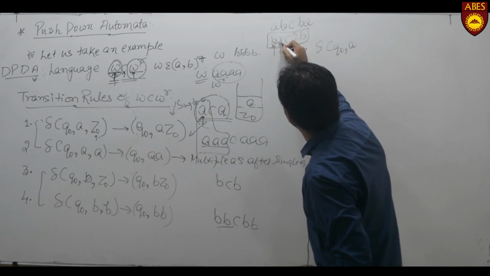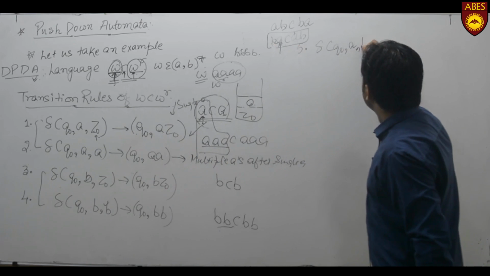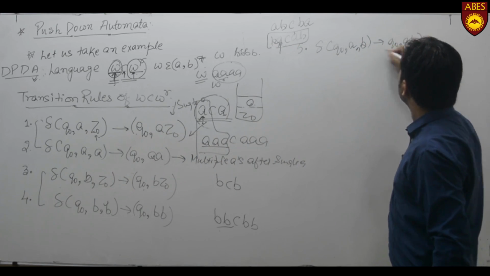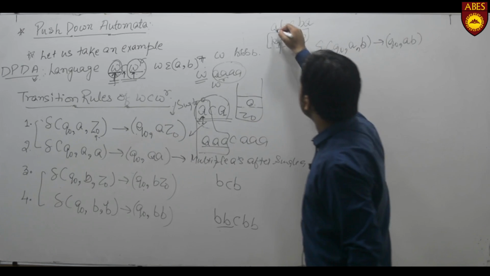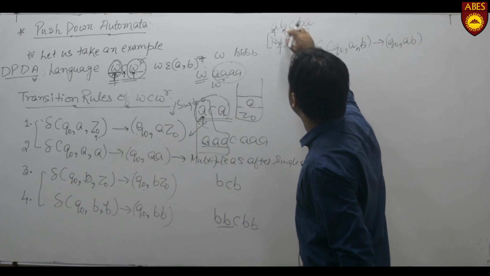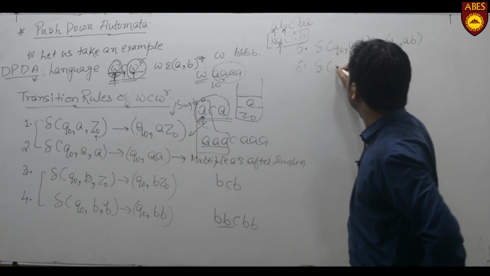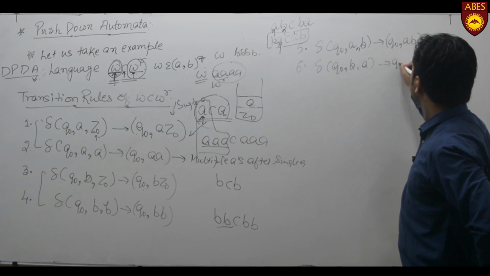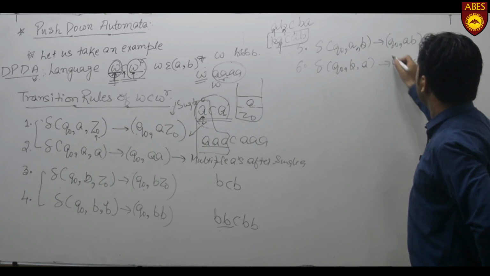Then, if we are at input A, the top symbol is B and there is Q naught A, B. Similarly, if we have pushed this A using rule number 1 and if we have to push second B, then rule number 6, transition of Q naught B, A returns Q naught B, A.